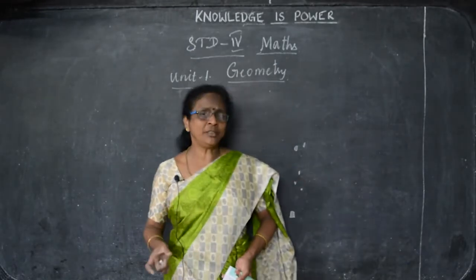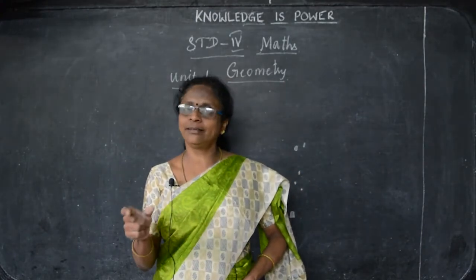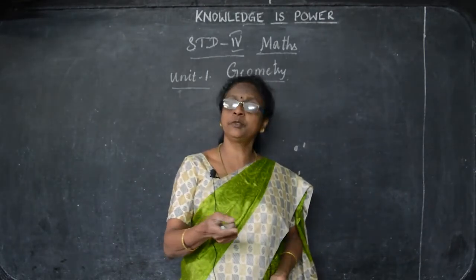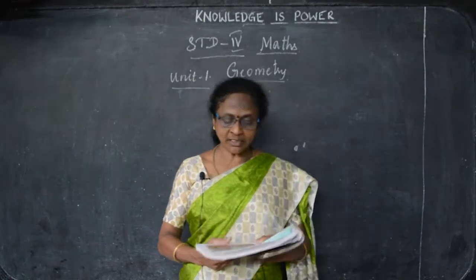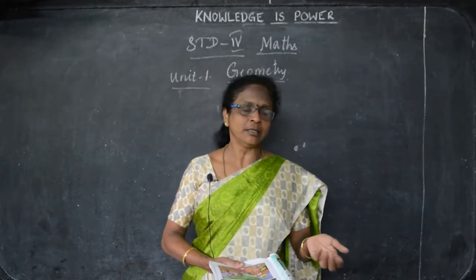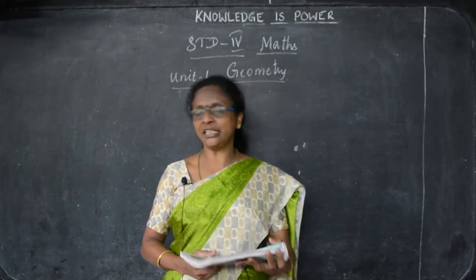What is meant by geometry? It's shapes only: square, circle, triangle, rectangle, pentagon, hexagon, trapezium, quadrilateral. So many shapes are there. Like this we are going to see in this. You have already learnt this in the 3rd standard. Now we are going to talk about 2D shaped objects.